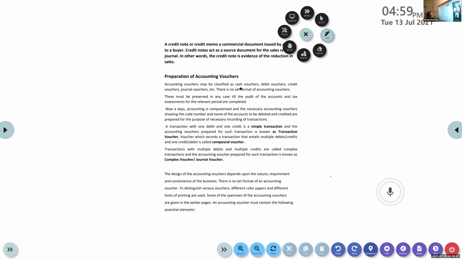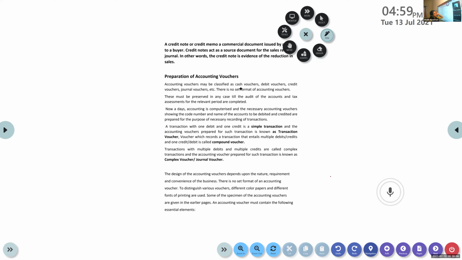So here you just have to understand what a source document is and the types of source documents. What are source documents? What do you understand by vouchers? Same thing, source documents or vouchers and different types of vouchers. Which are they? Yes, the transaction voucher and compound voucher.